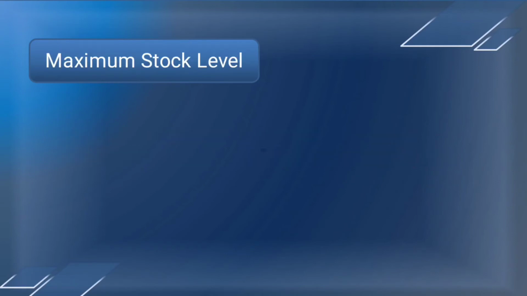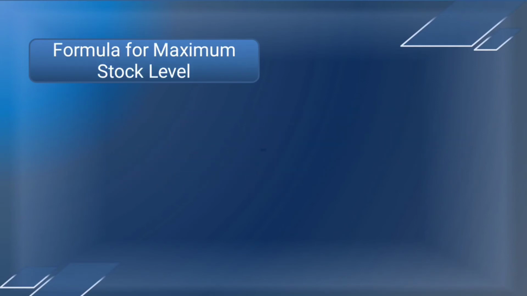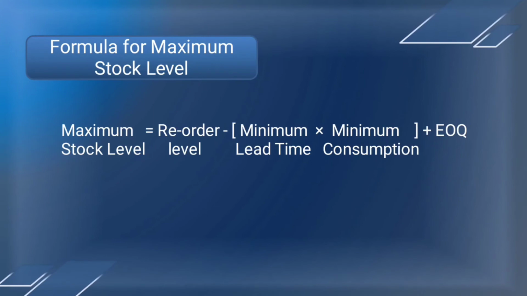Now let us understand what is maximum stock level. Maximum stock level indicates the maximum figure of inventory quantity to be held in stock at any time. Formula for maximum stock level. Maximum stock level is equal to reorder level minus minimum lead time into minimum consumption plus EOQ, that is economic order quantity.